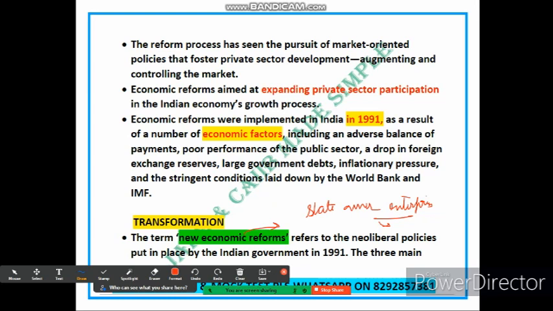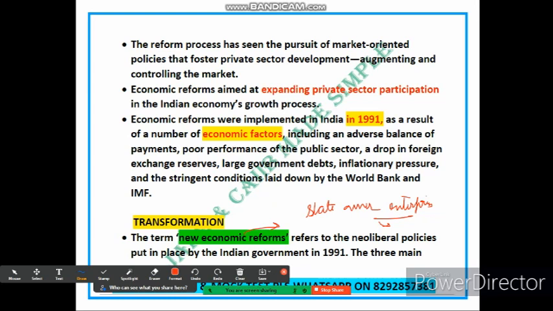Government is not controlling these aspects; the market forces decide prices, services, competition. The government may also reduce regulation and trade barriers to encourage foreign investment and promote economic growth. So these are examples of neoliberal policy implemented in India in 1991. So this is regarding the transformation.